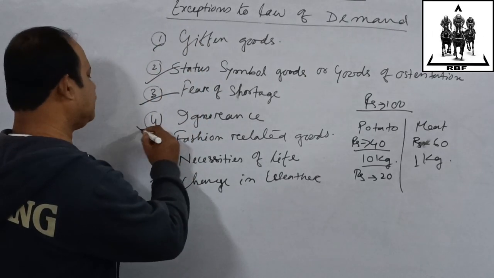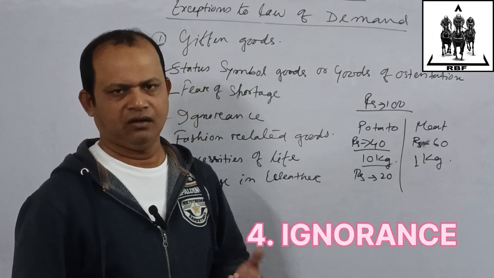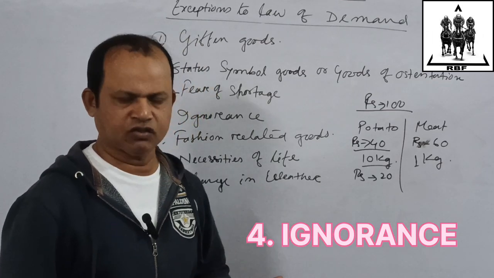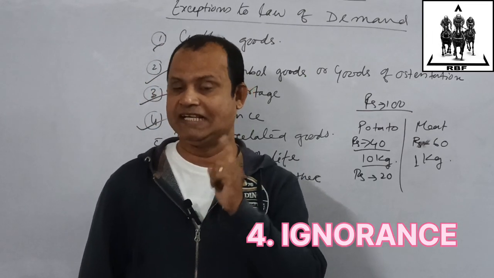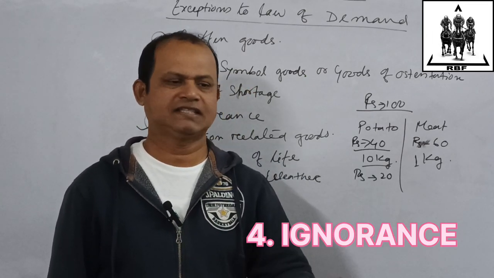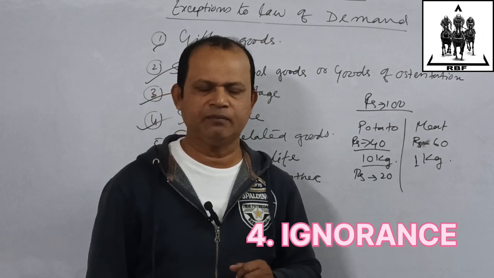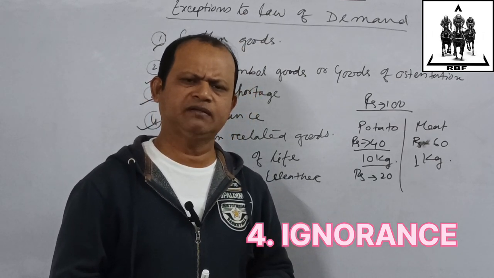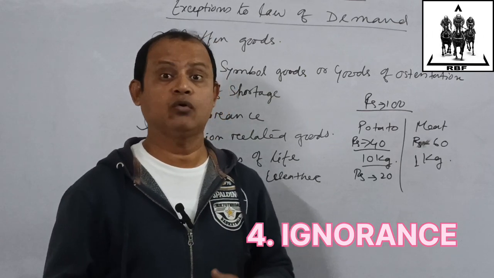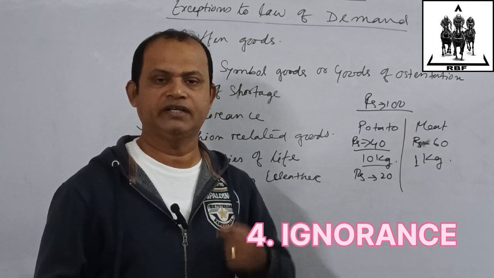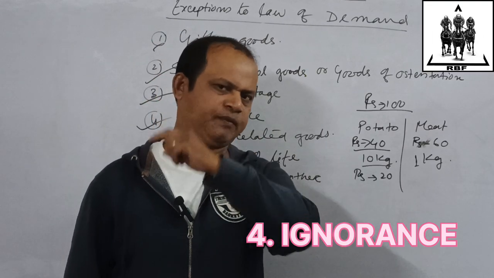The same thing happens in the case of ignorance. Many times the consumer doesn't have knowledge about the production, where it comes from, how it is produced, what the factors are that influence the product. If consumers don't have that much knowledge, then if the seller charges a bit higher price, still people will buy more. So here the law of demand is not applicable, because when people are misguided, they will think that in the near future the price might go up more, so let's buy more even at the increasing price.